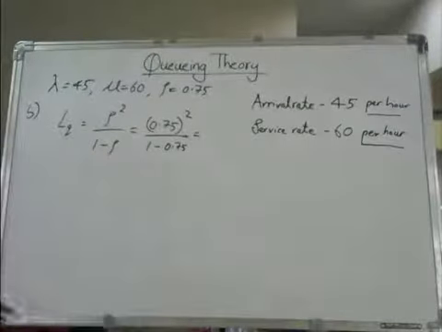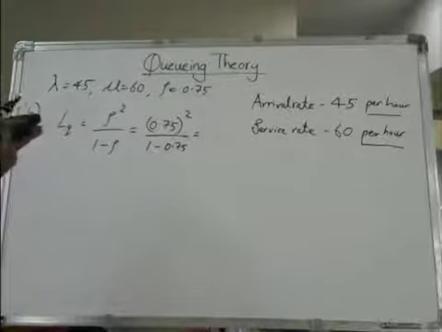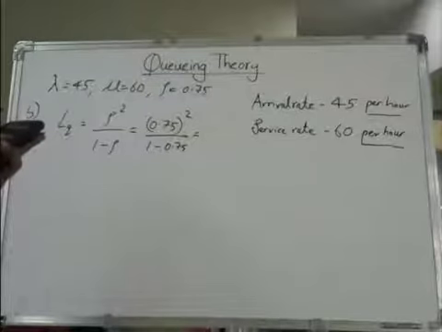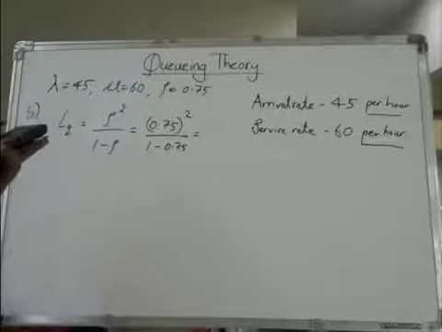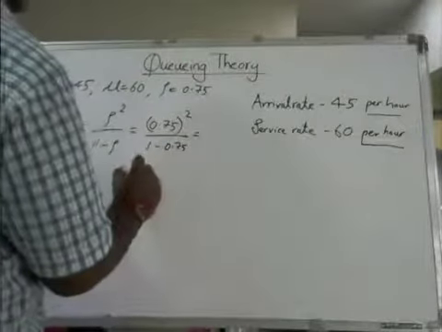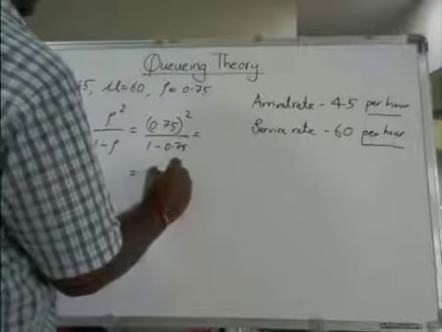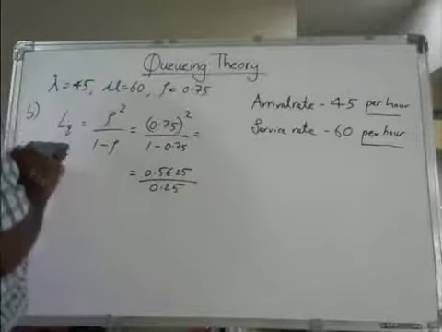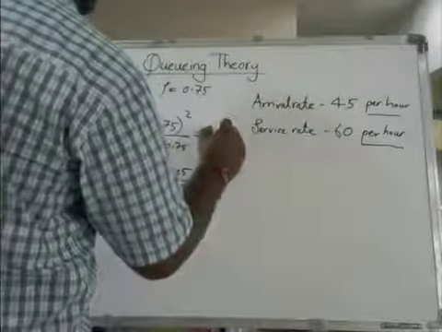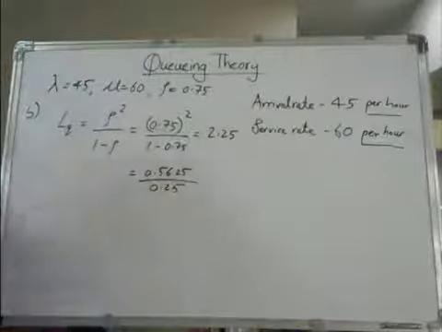When you do the mathematics, 0.75 whole squared divided by 1 minus 0.75, the numerator is 0.5625, and this gives 2.25.